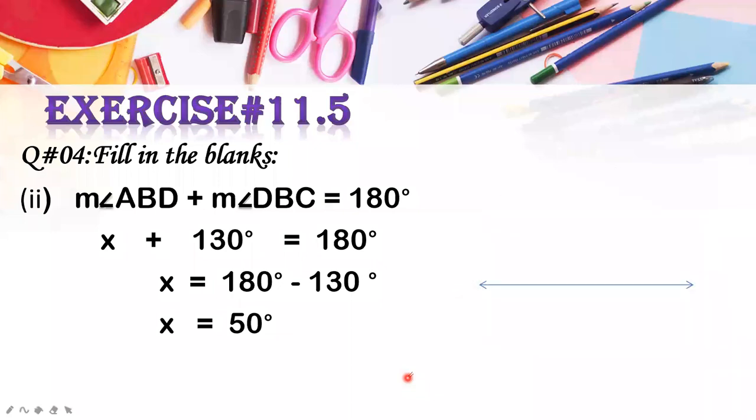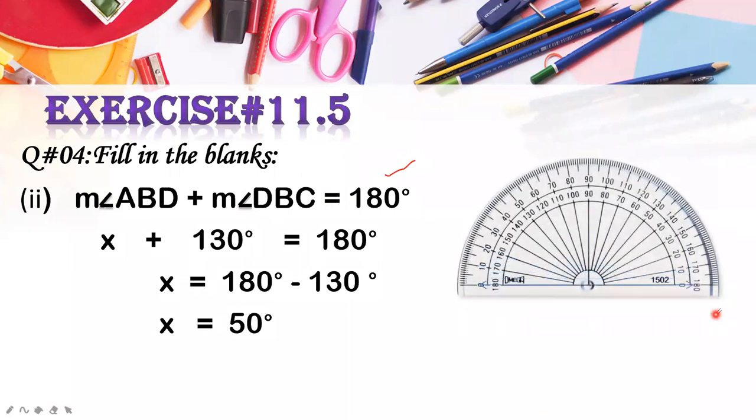Okay, first you will draw a straight line. I am repeating, here you are going to draw a line, not a ray, meaning arrowheads on both sides, because we are going to draw a straight angle of 180 degrees, so we have to put arrowheads on both sides.